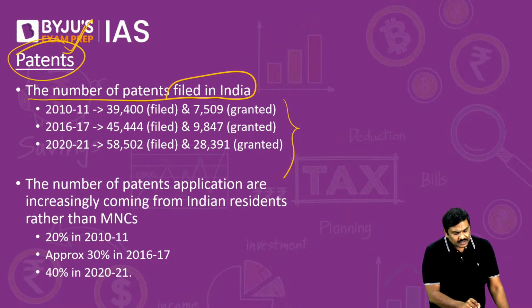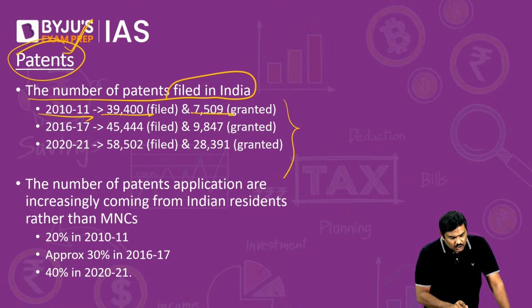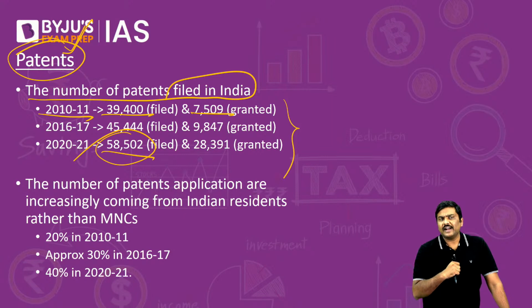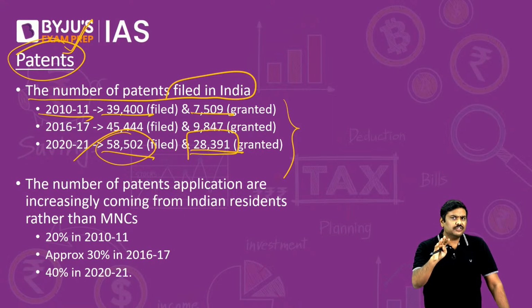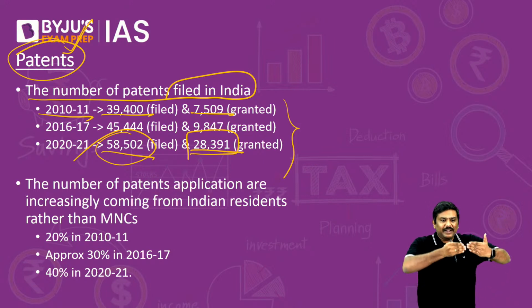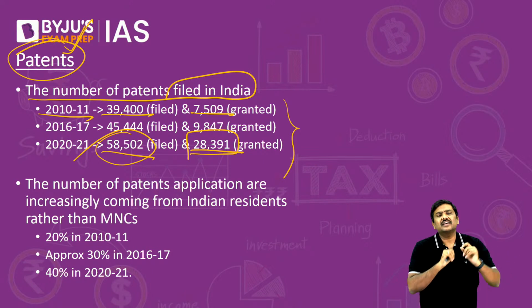Have a look at the data here. In 2010-11, 39,400 patents were filed, and how many were granted? 7,500 plus. In 2020-21, 58,500 odd were filed, and how many were granted? Right, around 28,400. So the number of patents filed have increased. The number of patents granted also have increased.